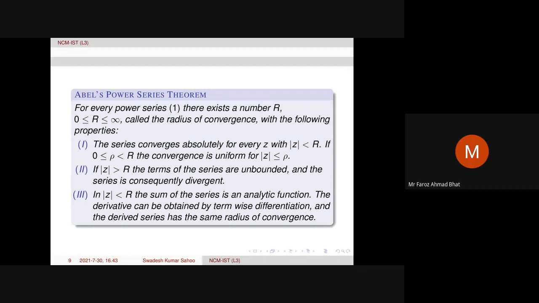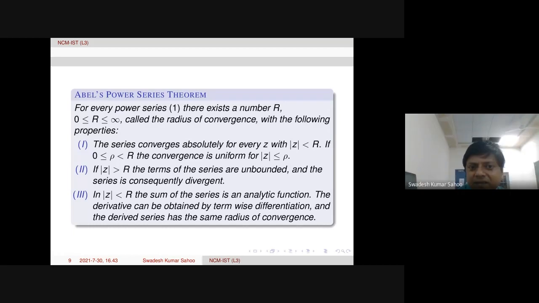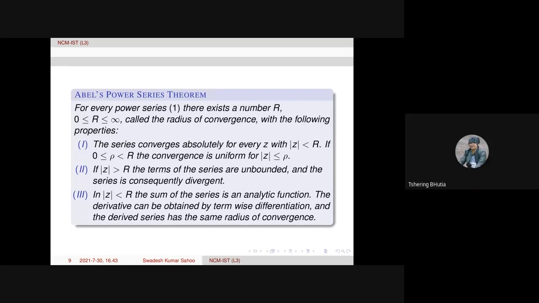Yes, sir. That's true. Thank you, sir. Sir, here term by term differentiation is valid even if we have only absolute convergence, right? Without uniform convergence, we can have term by term differentiation, sir. Only convergence is enough. Okay, sir.